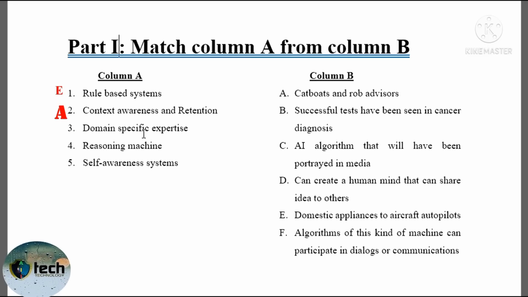The third one is domain specific expertise system. B, successful tests have been seen in cancer diagnosis. ወይም ደግሞ they are expert in a specific domain ብለን ነው የተነሳነው መጀመሪያው ነው። The next one is reasoning machine. F, communicate ማድረግ የሚችል they have ability to communicate and negotiate with human and other machine ነው የሚሆነው። Then the last one is self awareness system. Artificial intelligence algorithm that will have been portrayed in media. So this is all about the machine question.